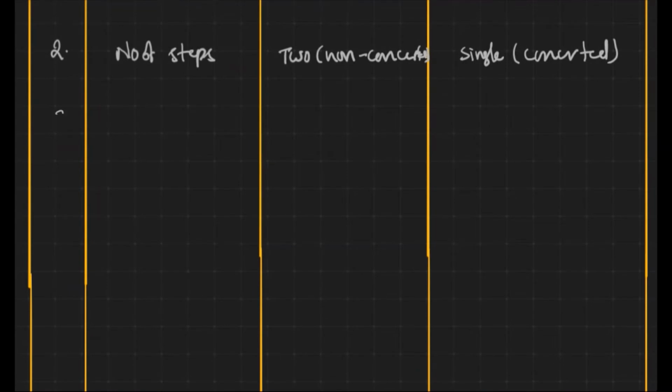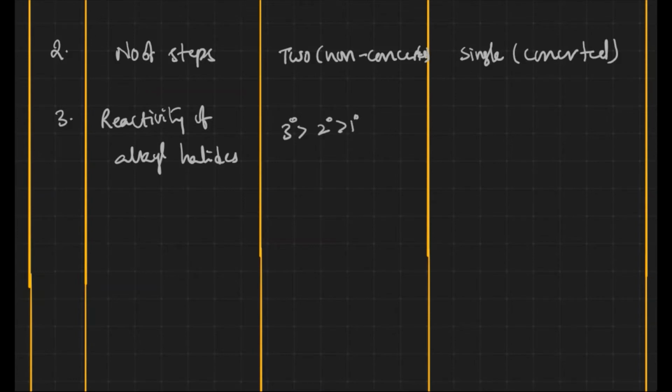Now let us take the third statement, reactivity of alkyl halides. Generally in an SN1 reaction, formation of an intermediate takes place. The stability order is tertiary, secondary, and primary, so tertiary alkyl halide is greater than secondary and primary. Here it is opposite, because of which we can expect methyl, then primary, secondary, and tertiary.